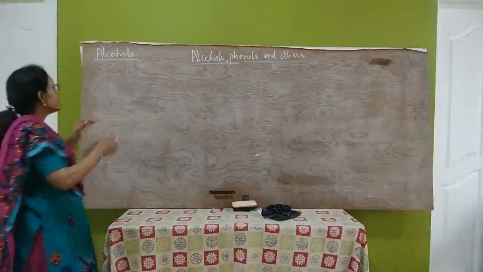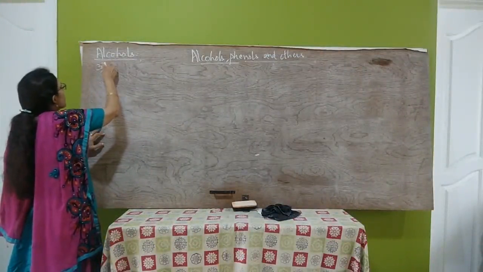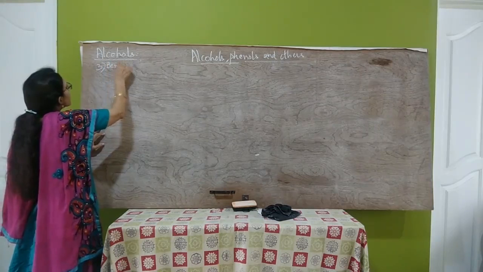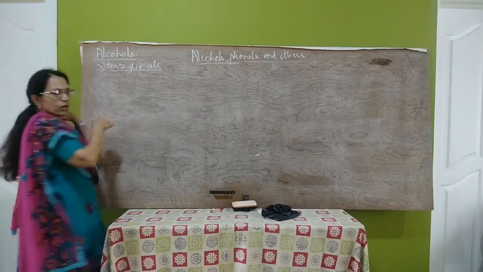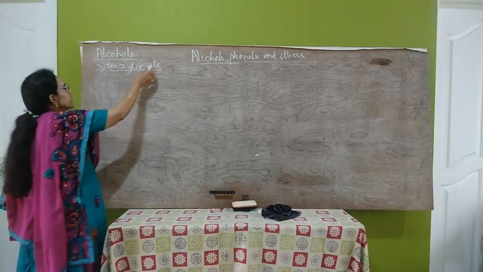Okay, next, the third type is benzylic alcohols. What are benzylic alcohols? You have already studied about benzylic halides, right?